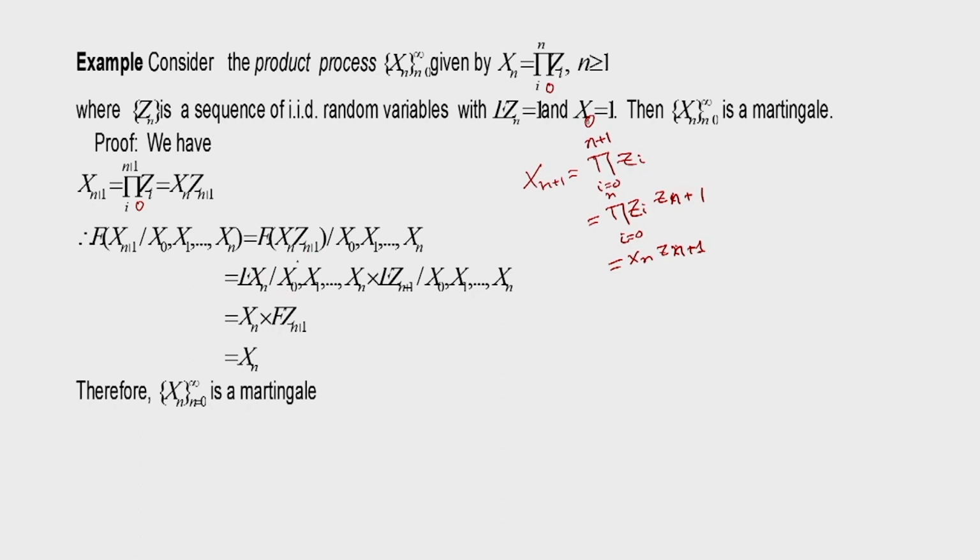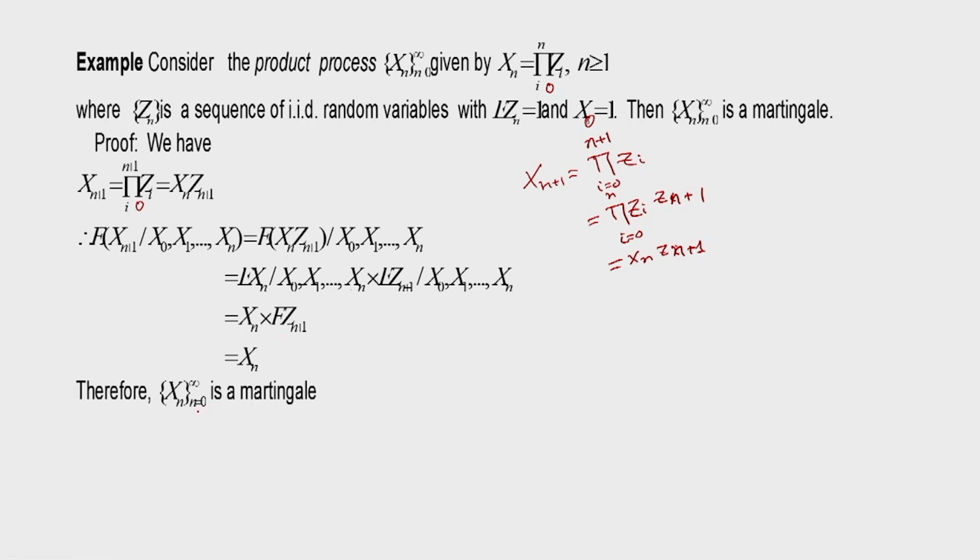So we can write E of Xn given X0, X1 up to Xn multiplied by E of Z of n plus 1. Given Xn, the first quantity will be Xn itself, into E of Z of n plus 1. Now Z of n is a sequence with unity mean, therefore this quantity will be 1. So we will get Xn itself.